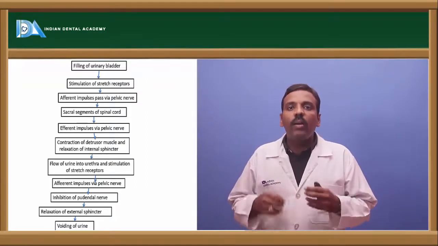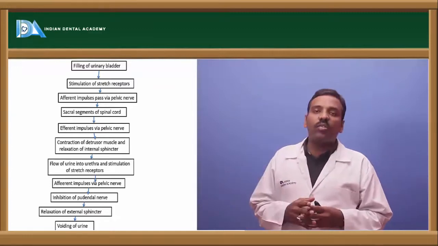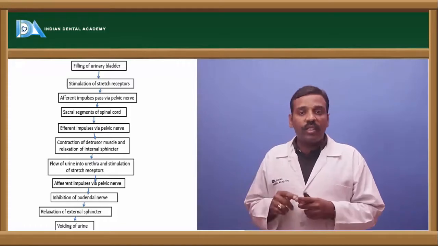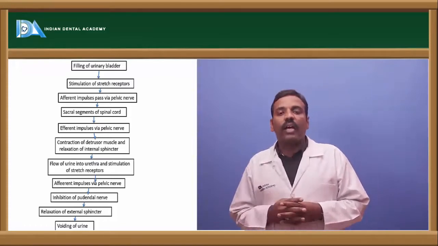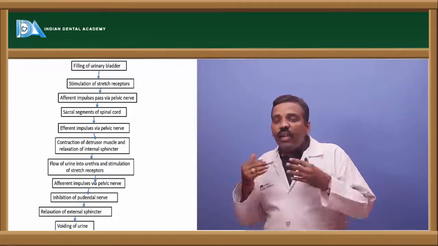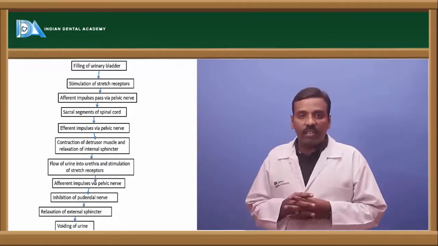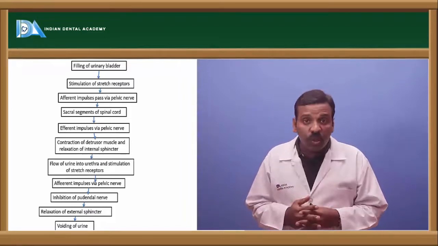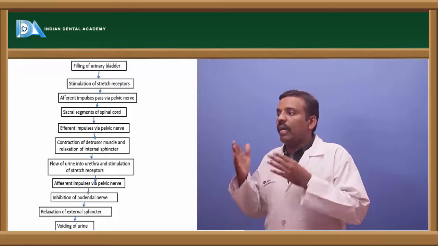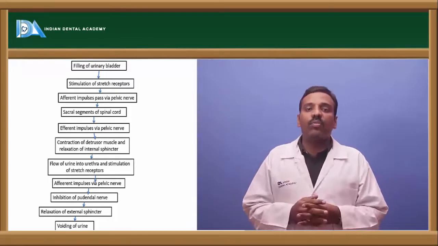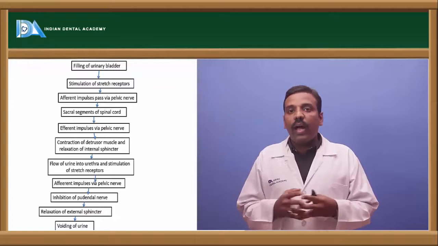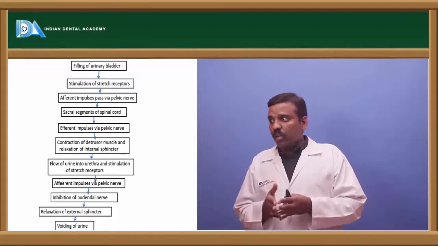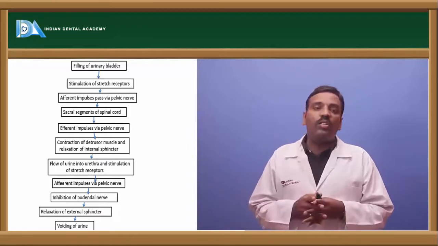Afferent impulses through the pelvic nerve, and the sacral segment of the spinal cord receives those signals. Then efferent impulses are sent via the pelvic nerve, and there is contraction of the detrusor muscle and relaxation of the internal sphincter of the urinary bladder. After this, the urine flows through the urethra and the stretch receptors are stimulated again.